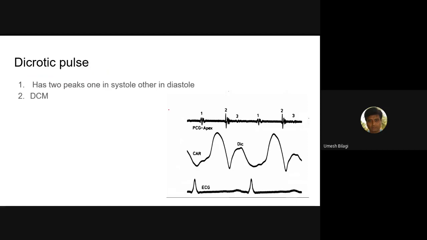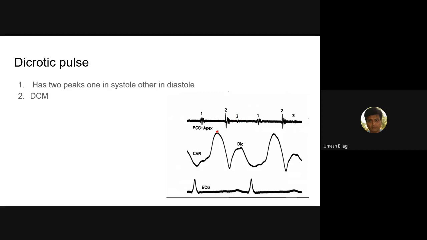Dicrotic pulse, as I said, one peak is in systole, the other comes in diastole. You can see this is the first heart sound. You are seeing two components of the second heart sound here. This is the aortic component, and this is the pulmonary component of the second heart sound. Again, this is the first heart sound, second heart sound. You can see the third heart sound is coming here.